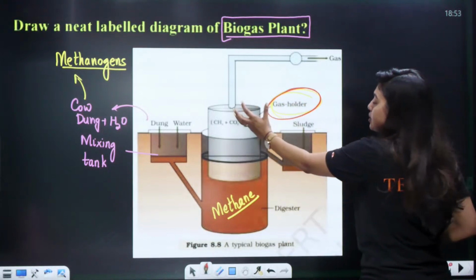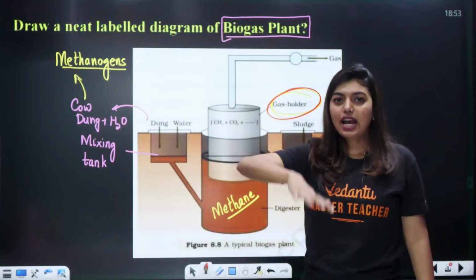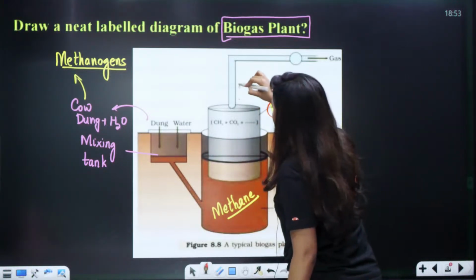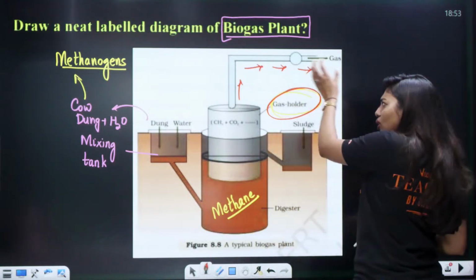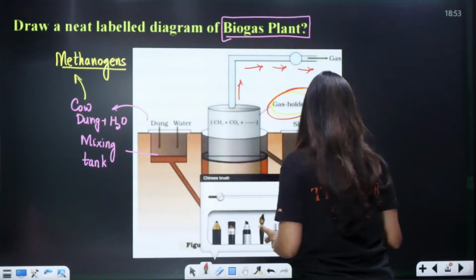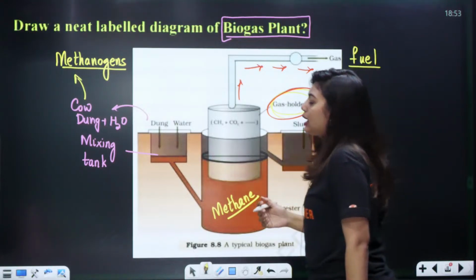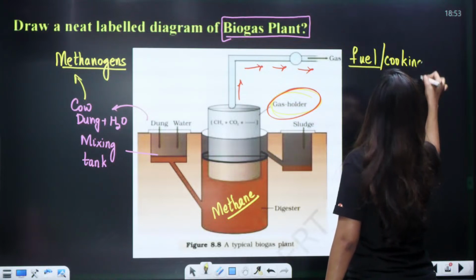So this gas will be there, and here there's one cover. That cover will be moving like this. When the gas is coming, releasing, it will move like this, and whenever it is required, the gas will be let out through this place. And now this will be used in most of the rural areas as fuel. Fuel means, like, for cooking and other purposes.